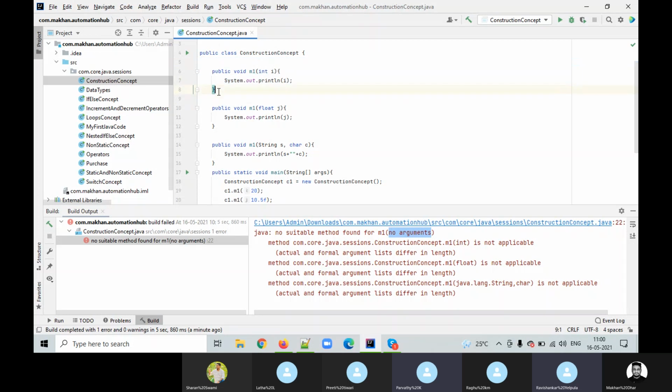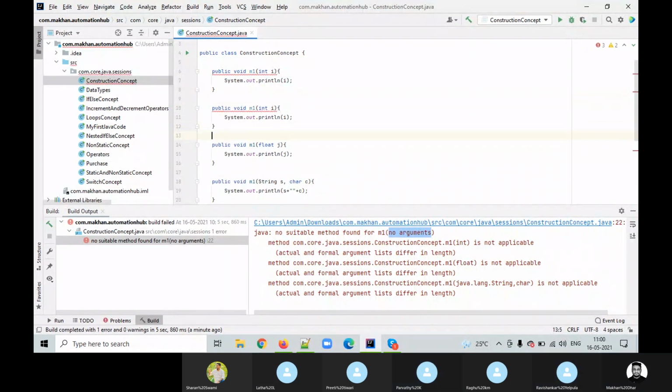I was saying that M1 without arguments was not there; M1 with arguments were there. And when we try to call M1 without an argument, the JVM throws an error. Guys, any doubt?